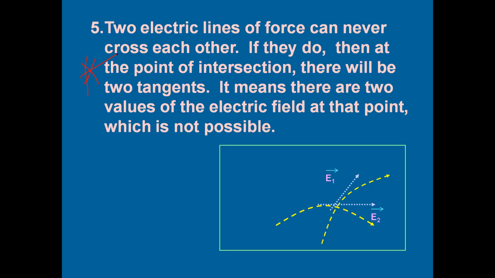At the point of intersection, with respect to one curve, you can draw one tangent. With respect to the second curve, you can draw another tangent, which means at the point of intersection, you have two directions of electric field. This is going to be one direction and this is going to be the second direction. But it is not possible for an electric field at one single point to have two directions, because electric field should have a unique direction. So crossing of two lines of force is not possible at all. Electric lines of force do not intersect each other at any point. This is one important property of electric lines of force.